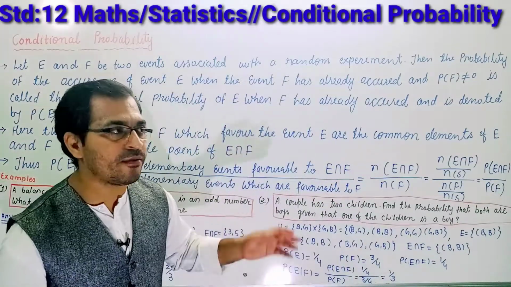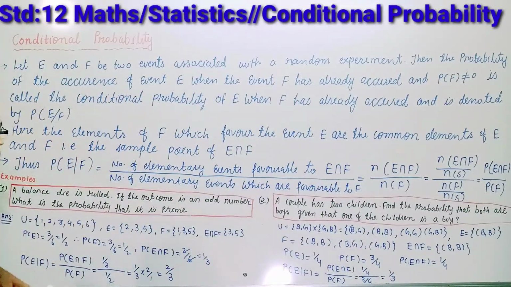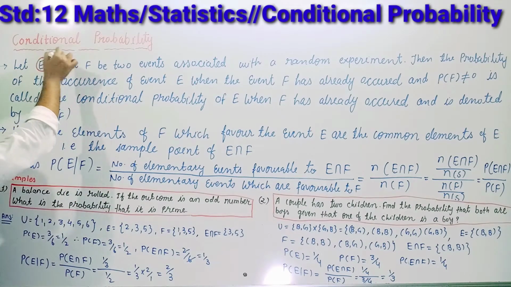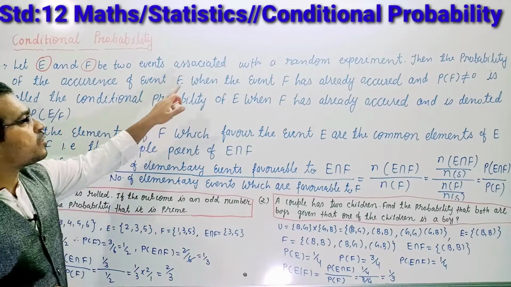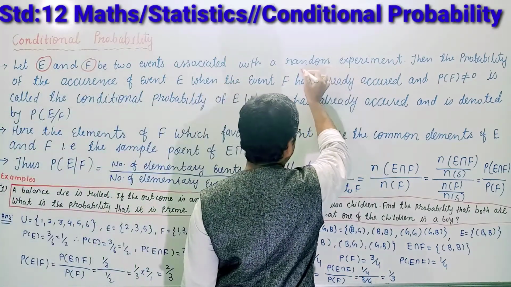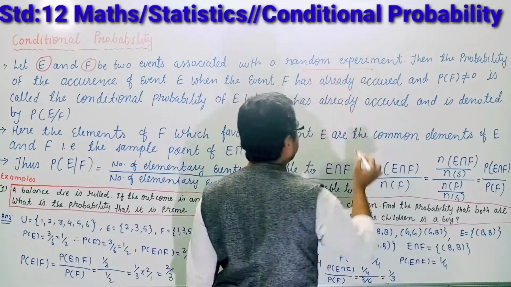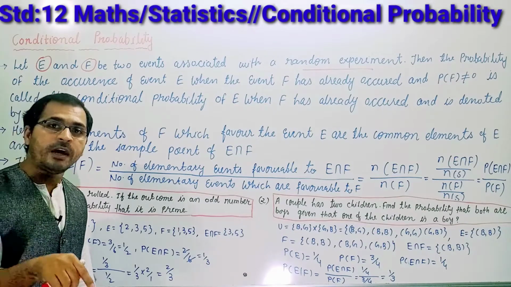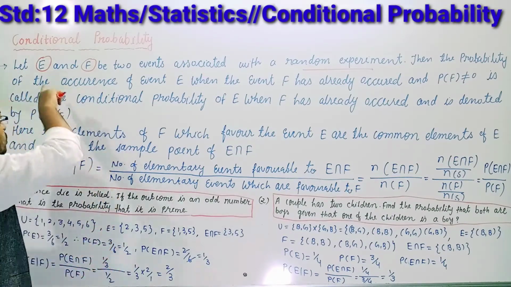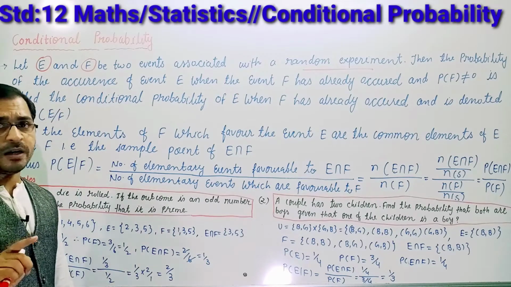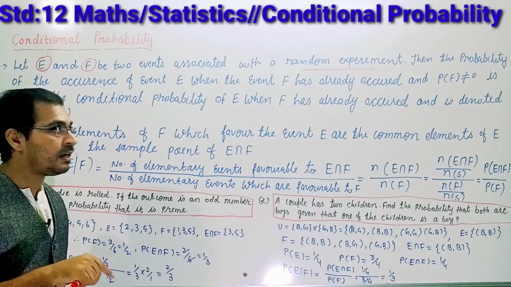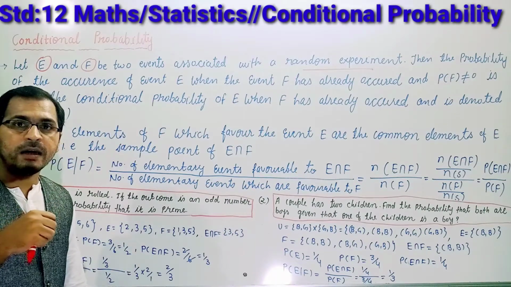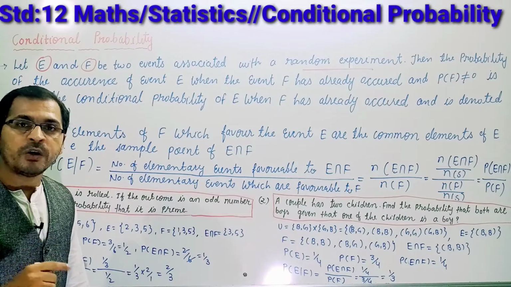Okay students, let us see the definition of conditional probability. Let E and F be two events associated with a random experiment. Keep in mind that from the sample space of a random experiment there are two events, E and F. Earlier I told you, if you are throwing a die, the sample space may be 1, 2, 3, 4, 5, 6.